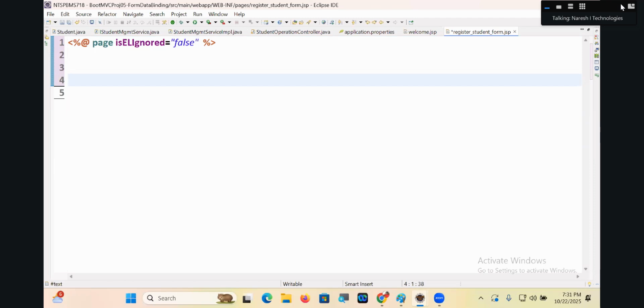Yeah, I have to design the form page. H1 style: color red, align equal to center. Tell me.